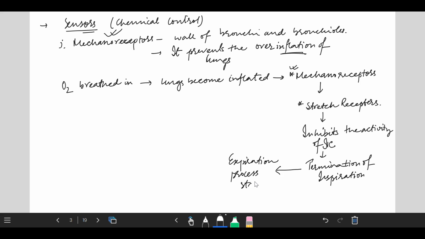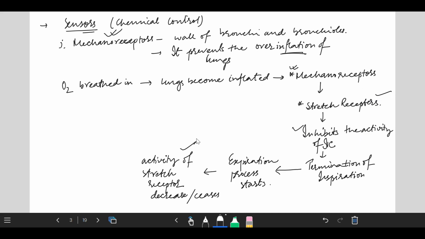When the activity of the stretch receptors decreases, it obviously causes an increase in the activity of the IC, the inspiratory center.